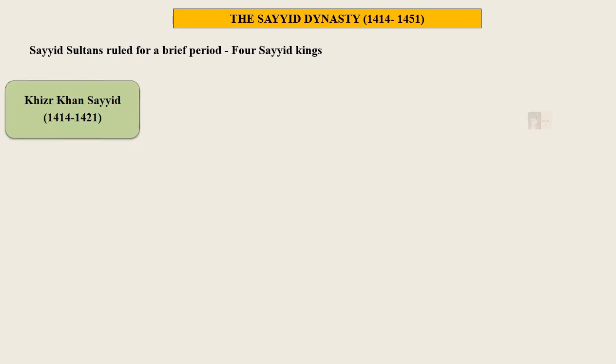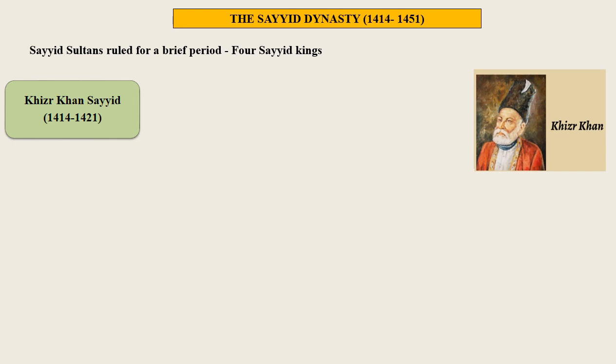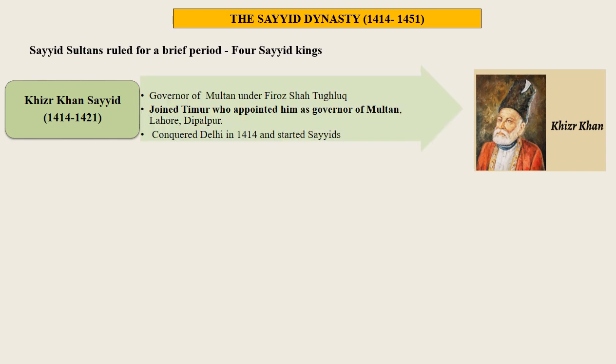Khizr Khan Sayyid from 1414 to 1421. He was the governor of Multan under Firoz Shah Tughlaq. After Firoz Shah Tughlaq's death, he supported a son of Firoz in the War of Succession. When Timur attacked India, Khizr Khan joined Timur. Before leaving India, Timur appointed Khizr Khan as governor of Multan, Lahore and Dipalpur. Khizr Khan conquered Delhi in 1414 and started the rule of Sayyids.